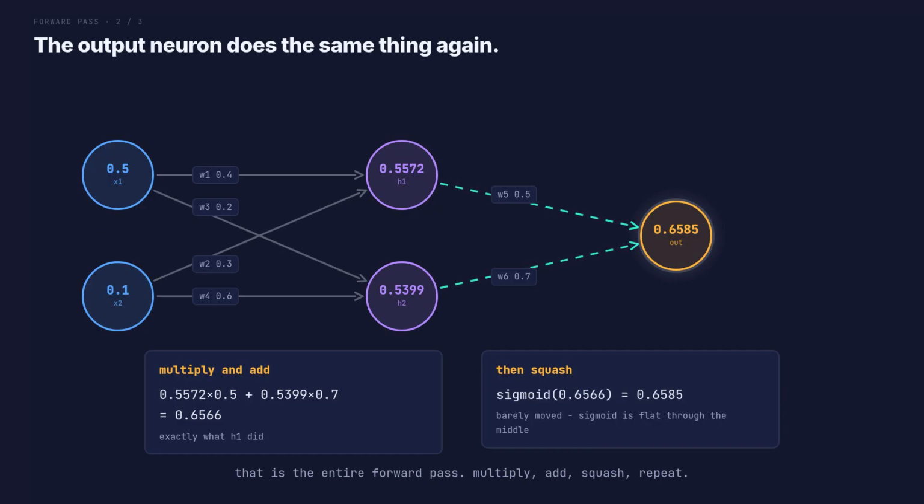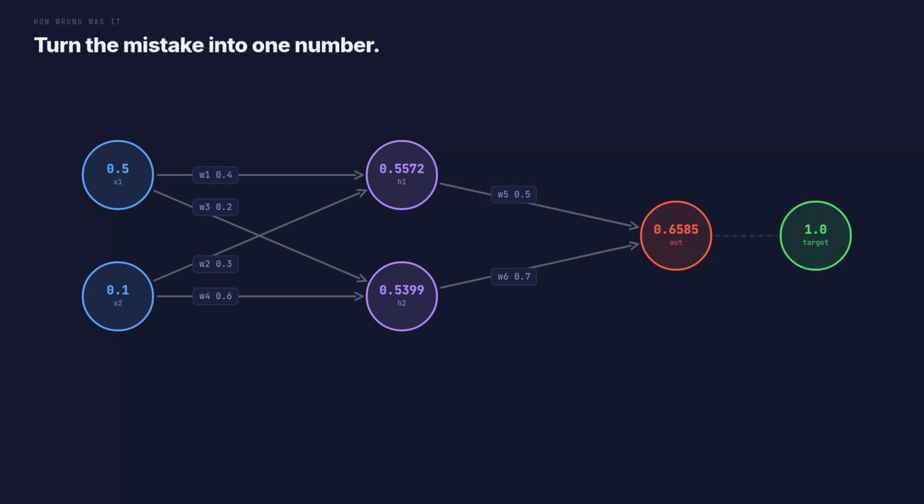One honest omission, real neurons also add a number called a bias. It trains just like a weight. Leaving it out keeps this picture at 6 numbers instead of 9. Now we measure how wrong that was and turn it into a single number we can actually work with.